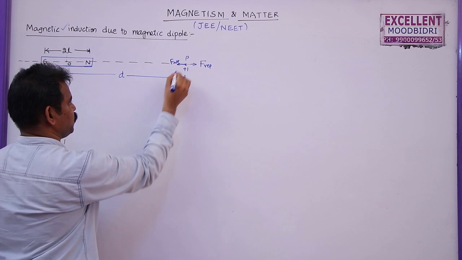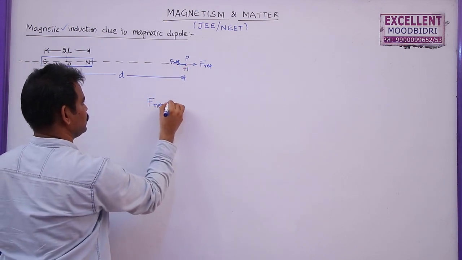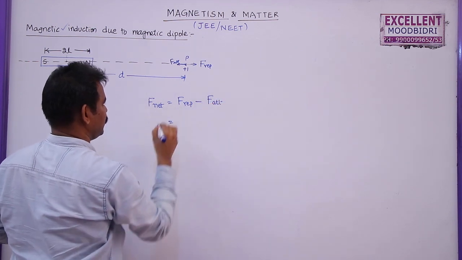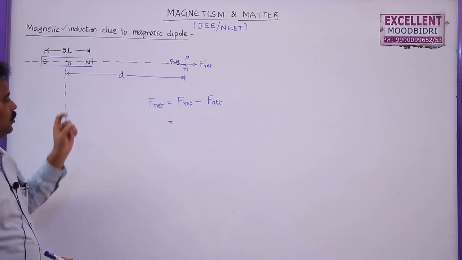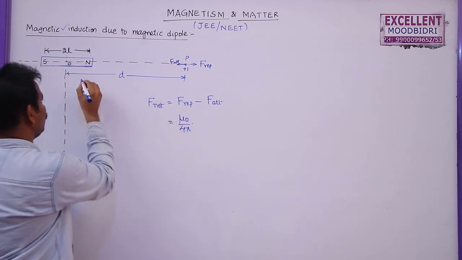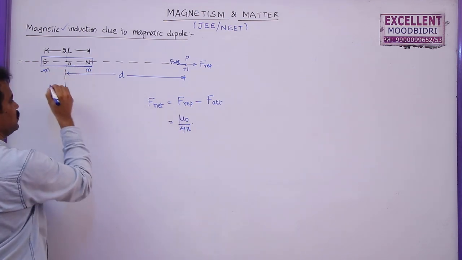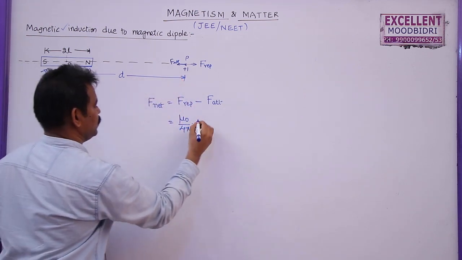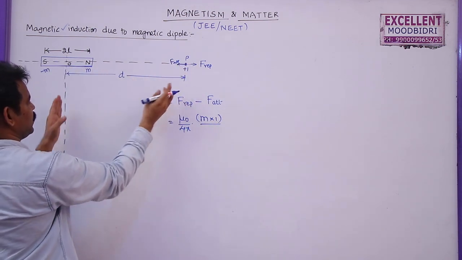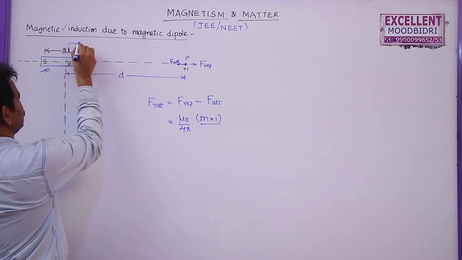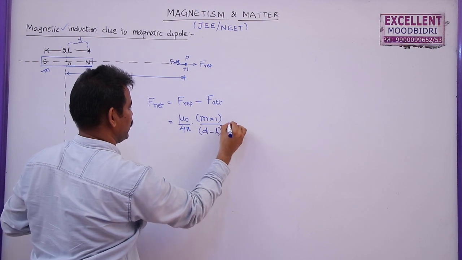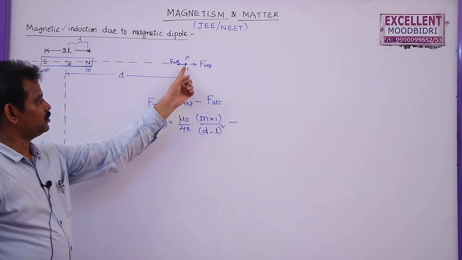So the net force at this point P is given by F net equals F repulsion minus F attraction. So what is F repulsion? Force of repulsion between these two is given by, according to Coulomb's law, mu naught by 4 pi. Pole strength of this one is M, this is minus M. So M into 1 by, what is the distance between this point and this one? This distance is D and this distance is L. So this will be D minus L, whole square.